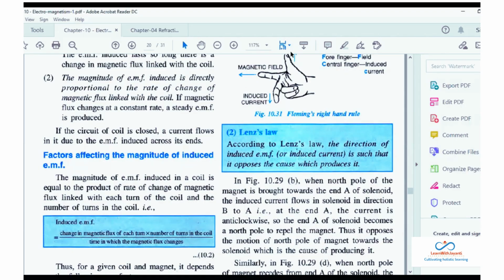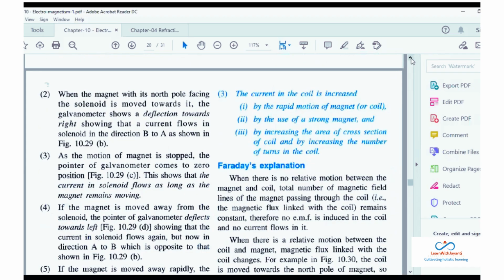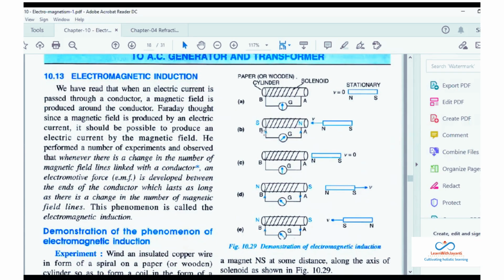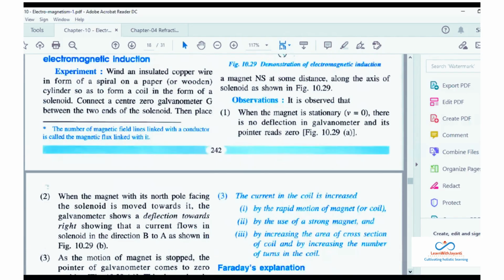You are just moving the magnet back and forth like this. Okay, so when the north pole is brought towards the end A of the solenoid, the induced current is in the direction from B to A. So if you notice from here, the current is from B to A. What is this? This is anti-clockwise, right? Can you see the anti-clockwise direction? B to A, just observe it like a clock. B to A is anti-clockwise. Therefore, this end becomes north pole, so that it can repel.